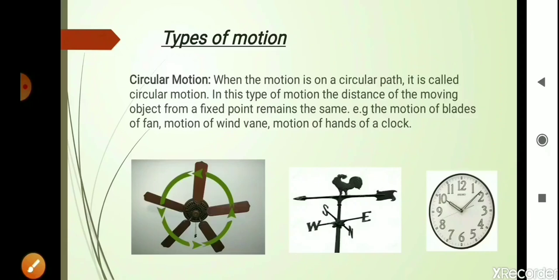So circular motion can be defined as when the motion is on a circular path, it is said to be circular motion, or when an object moves in such a way that its distance from a fixed point remains the same, then it is said to be in circular motion. Example, the motion of blades of fan, motion of wind vane, and motion of hands of clock.